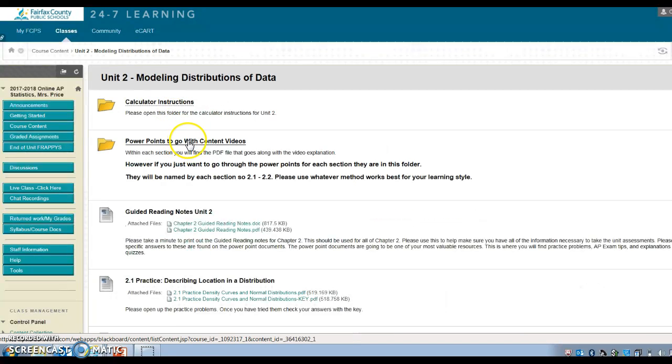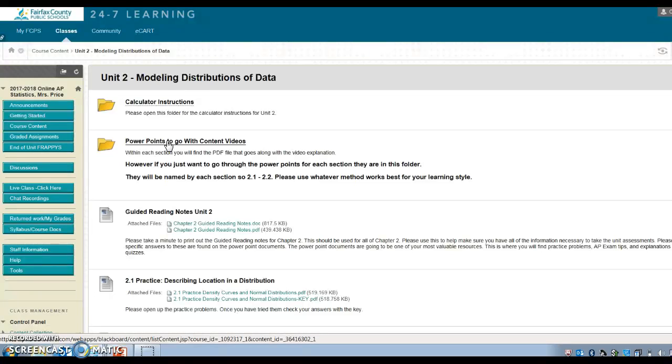So with the content videos, 2.1, 2.2, 2.3, there's going to be content. You're going to have 3 ways to learn the material. Way number 1 is through a PowerPoint. Way number 2 is through a PDF. Way number 3 is through a video that is the same as the PowerPoint and the PDF. All 3 of these things are the exact same thing. So you make the choice on how you want to do this. Here's the PowerPoints, or you can print out the PDFs, or you can watch the videos. It's me explaining the PowerPoints.